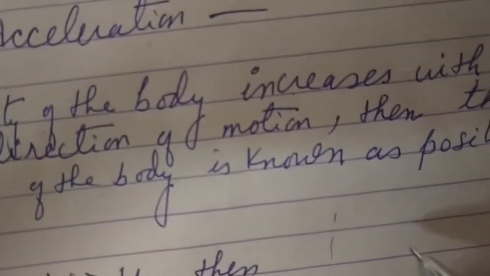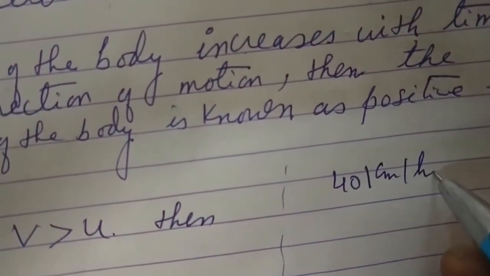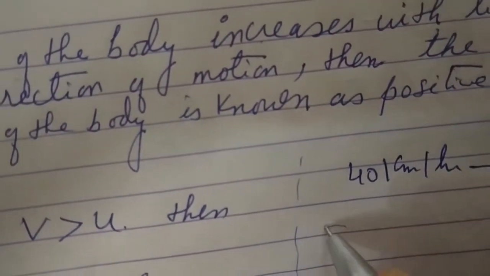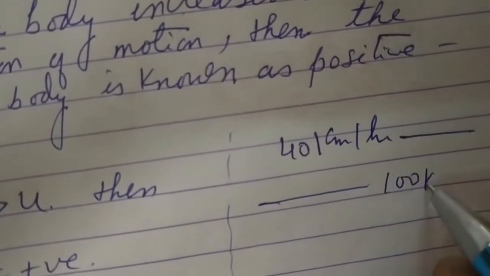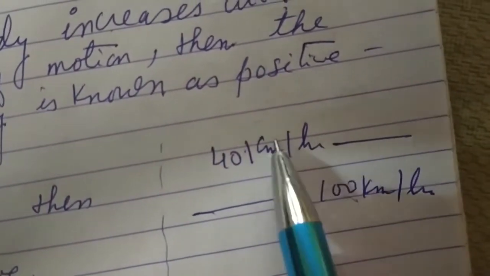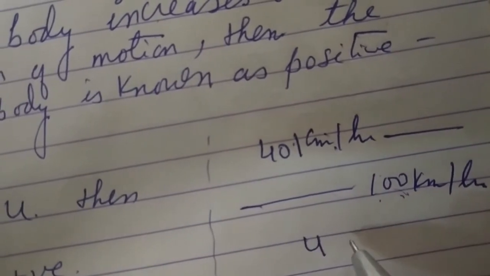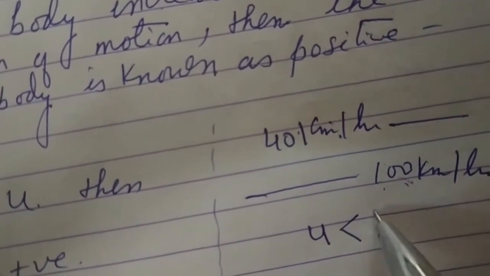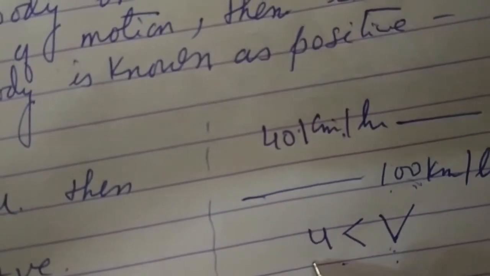For example, if the body is moving 40 km per hour, and after a certain interval of time it becomes 100 km per hour, we have seen velocity is increased. Here initial velocity is smaller and final velocity is greater. V is greater than U.